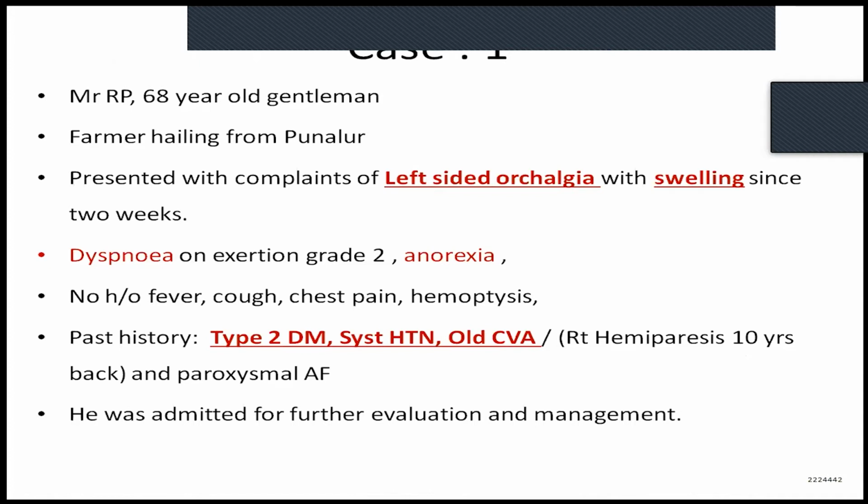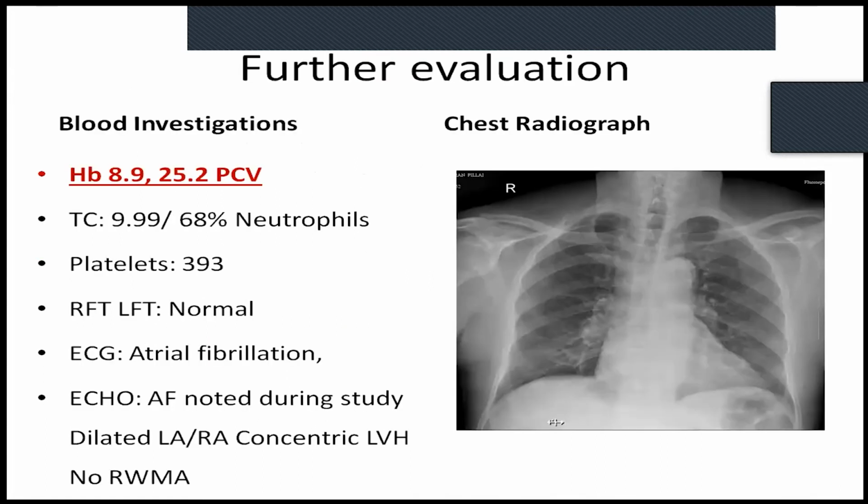He presented to us with left-sided scrotal pain and left-sided testicular swelling since 2 weeks. He also had dyspnea, anorexia. His past history was significant. He was diabetic, he had hypertension, and he had right-sided hemiparesis 10 years before. He was having paroxysmal AF. He was admitted for further investigation.